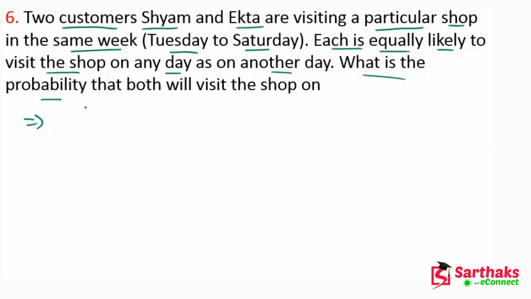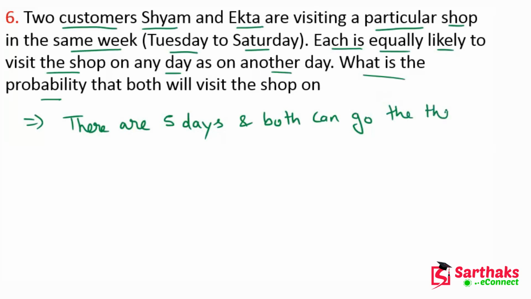First of all, there are 5 days, and both can go to the shop in 5 ways.